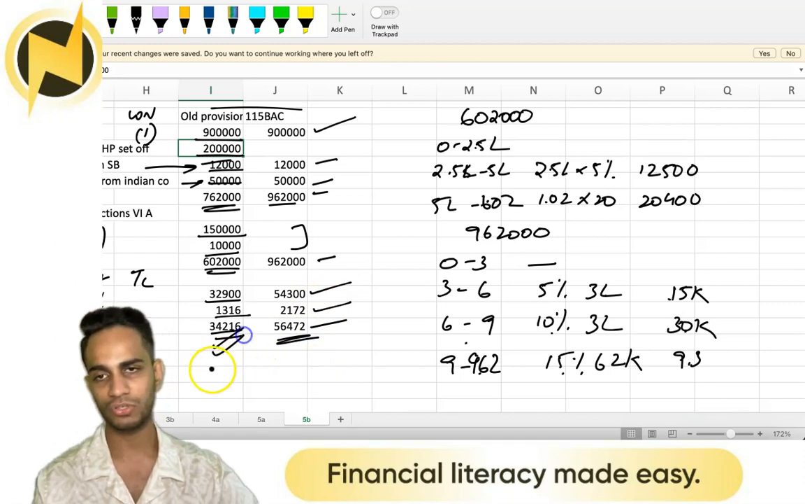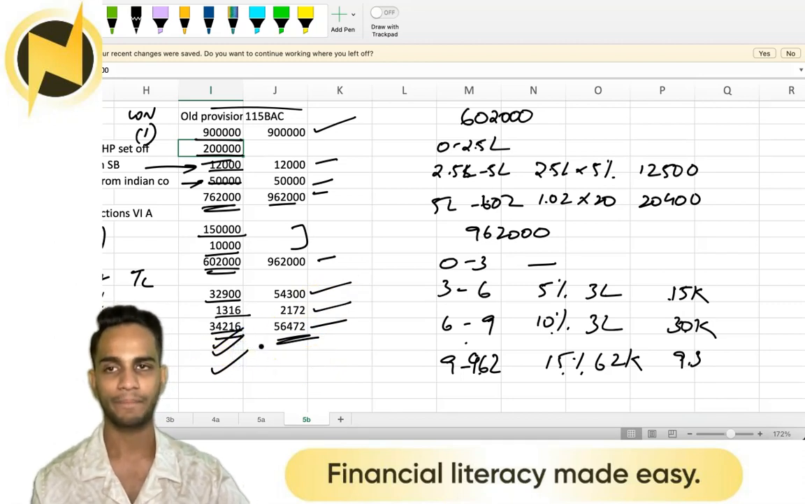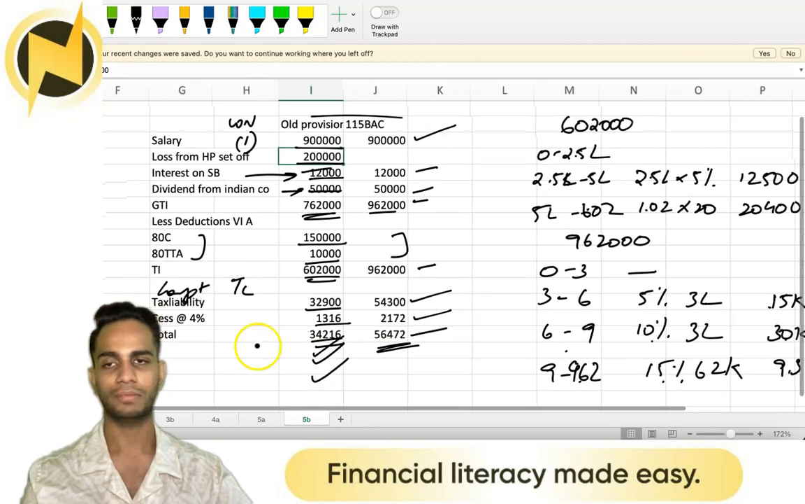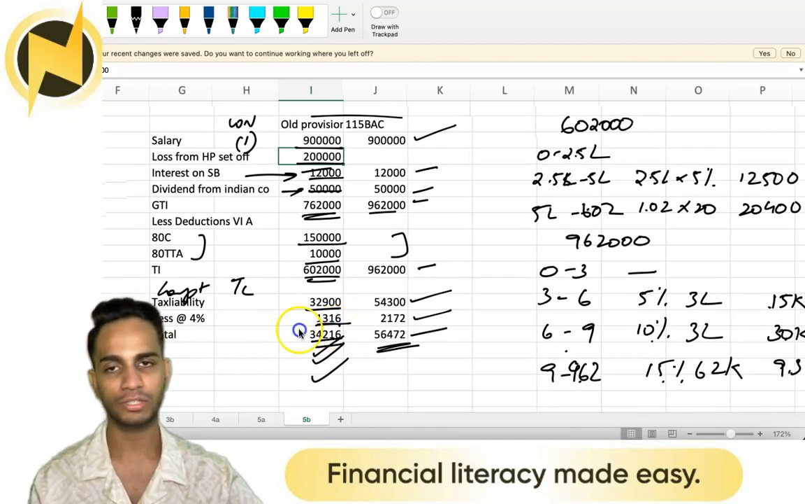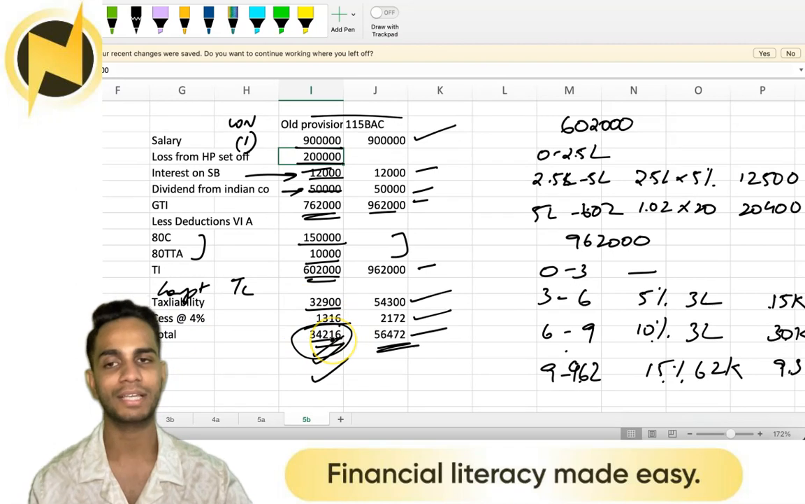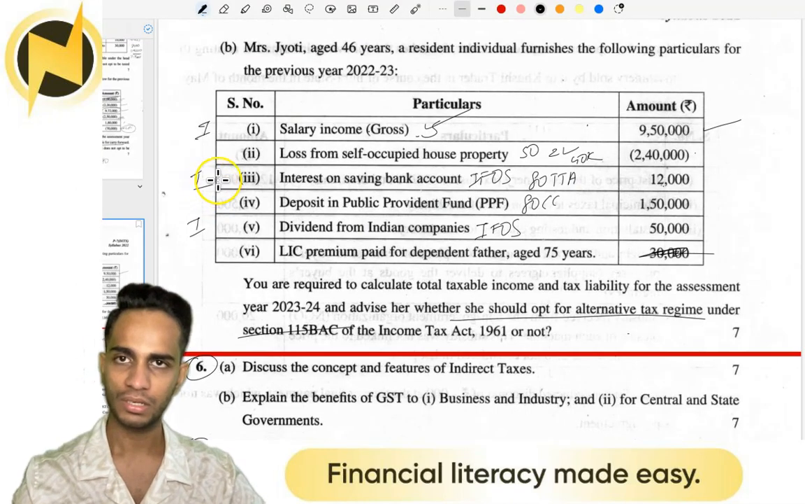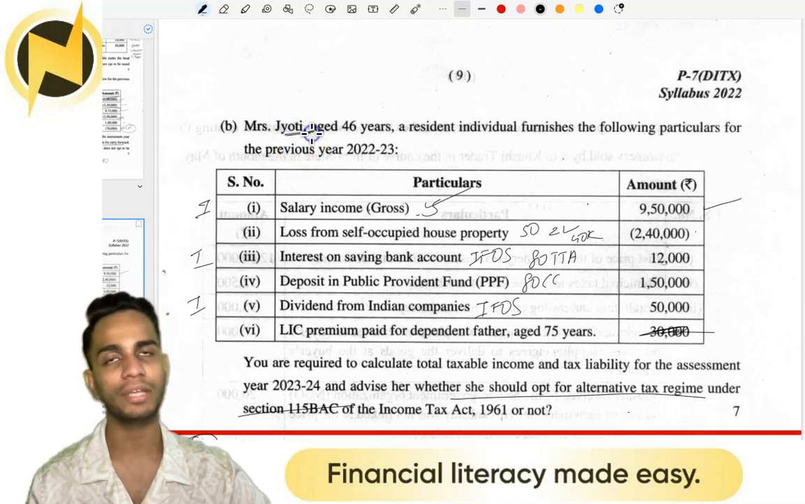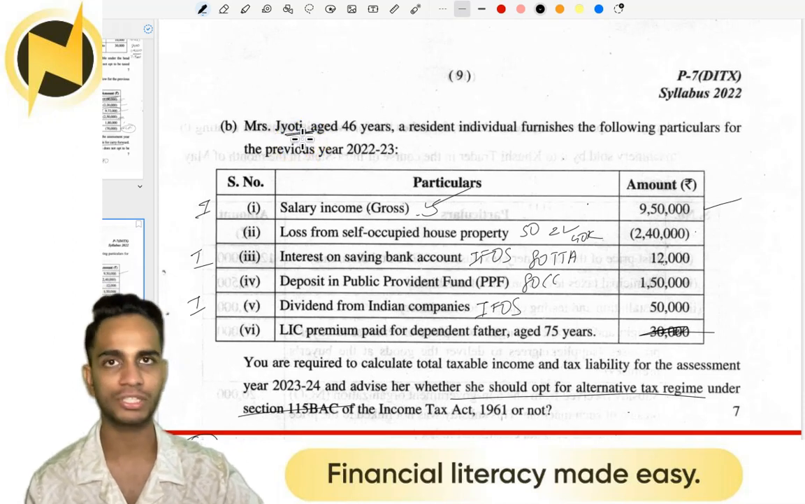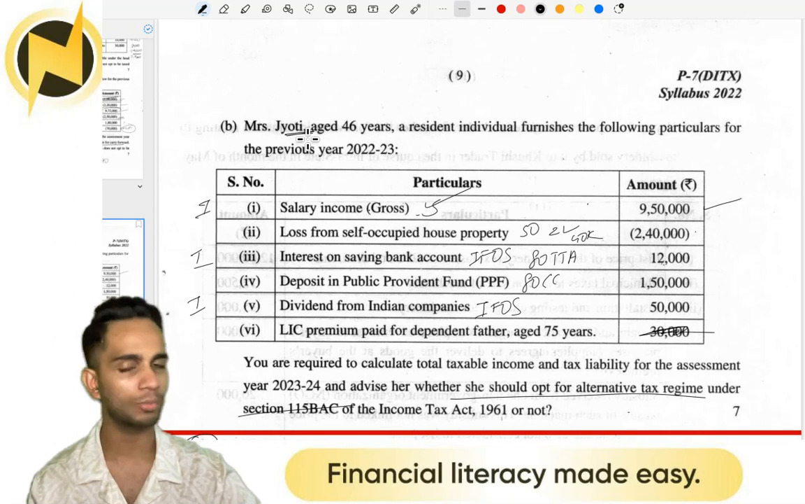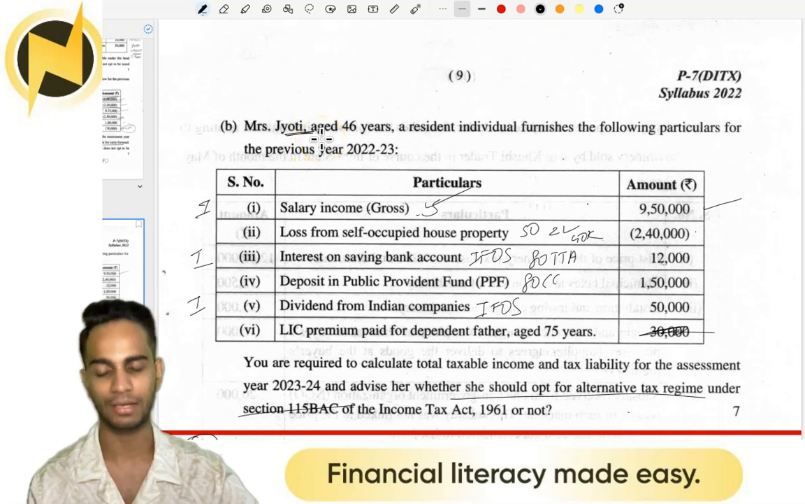So which one should you take? You should take the old regime, obviously. Clear? That's all. So with that, we have come to the answer of the final question. 34,216 is the answer, and I advise Miss Jyoti to take the old regime, go by the old system. Don't take the default 115 BSc, go by the old system because you are paying less tax right now.